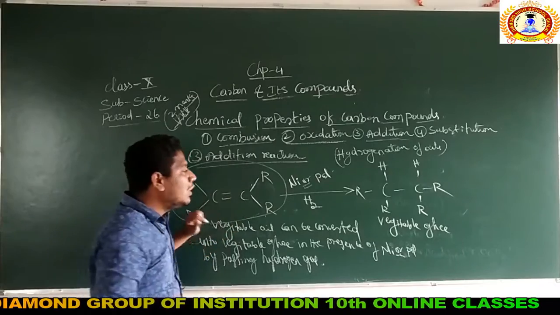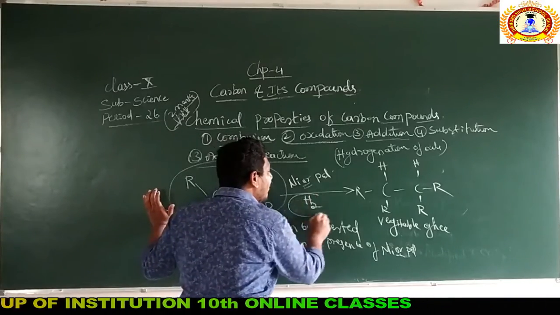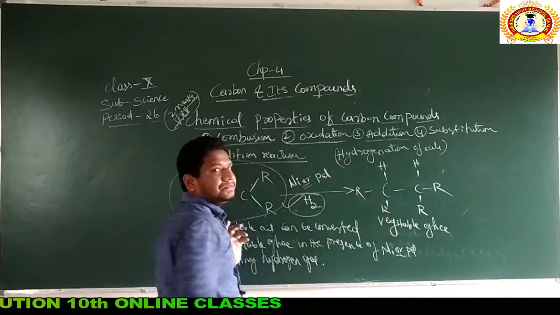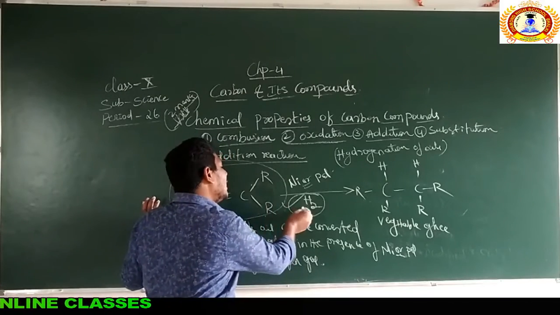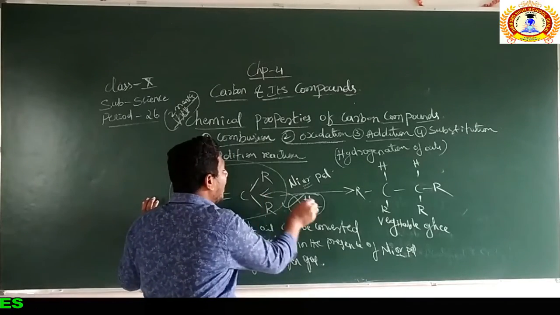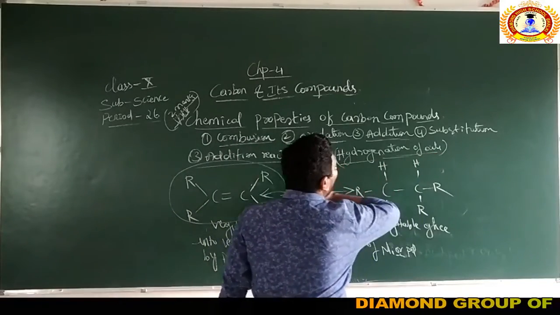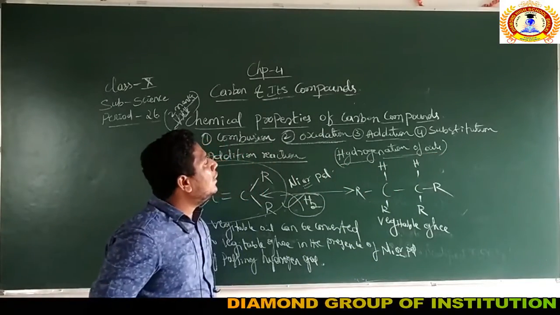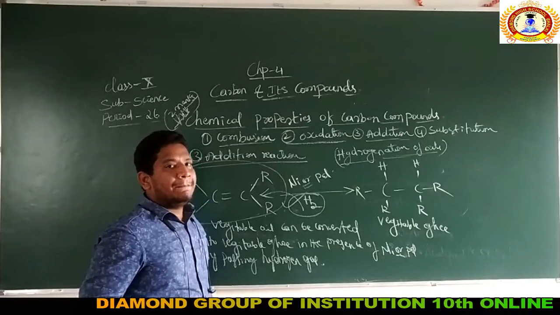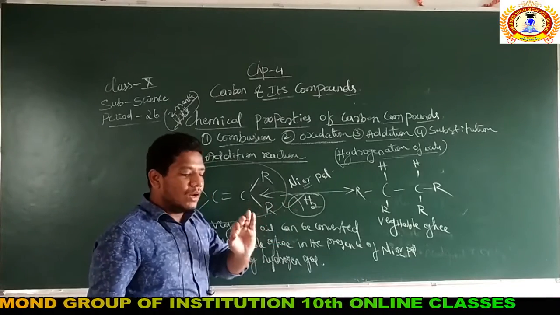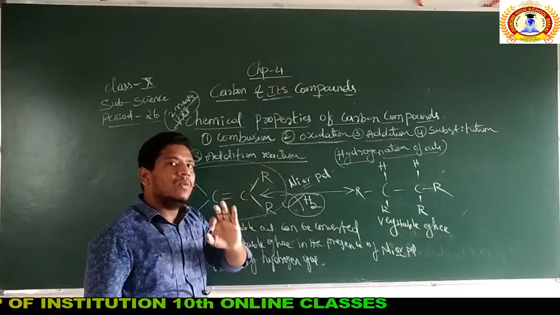Vegetable oil. To the oil, what are we passing? We are passing the hydrogen gas. So when the hydrogen gas is passed to the vegetable oil, that is called one more name, hydrogenation of the oils.